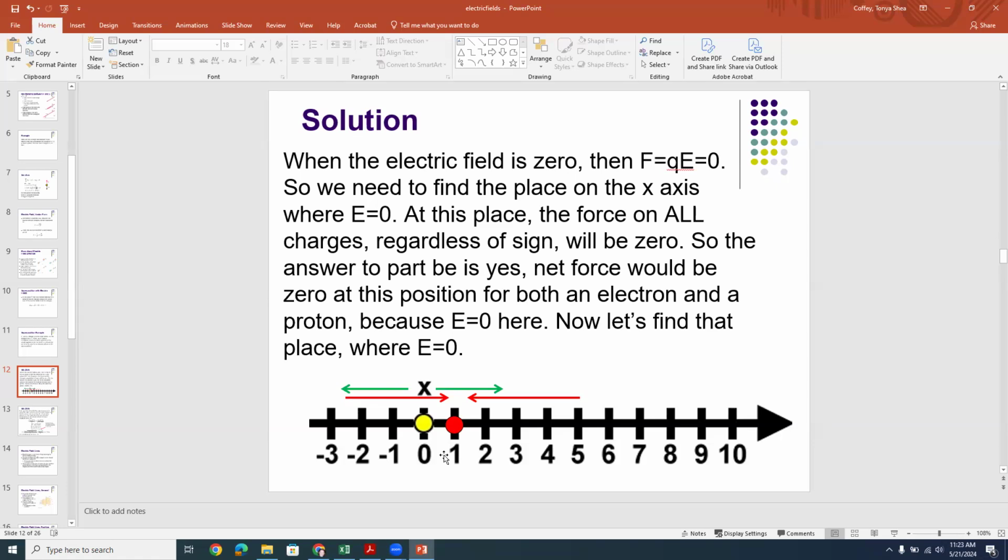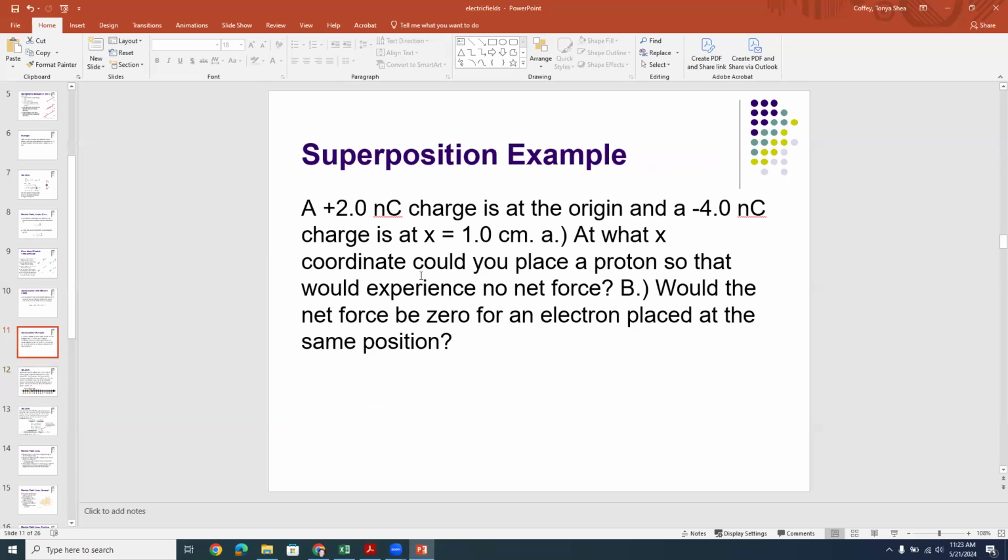Now, let's discuss conceptually what would happen here. We have our equation F equals QE. So the question said, let's read over it again together. At what x coordinate could you place a proton so that it would experience no net force? Now, protons are definitely test charges. The charge of a proton is on the order of 10 to the minus 19 coulombs. That's 10 to the minus 19. And nano is 10 to the minus 9. So the proton is 10 orders of magnitude smaller in charge than the source charges. So it definitely qualifies as a test charge.